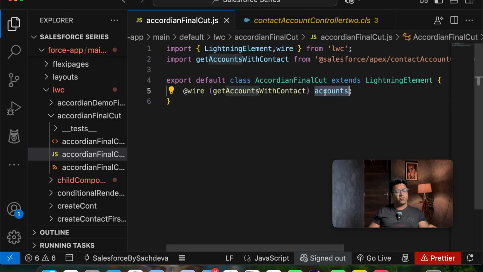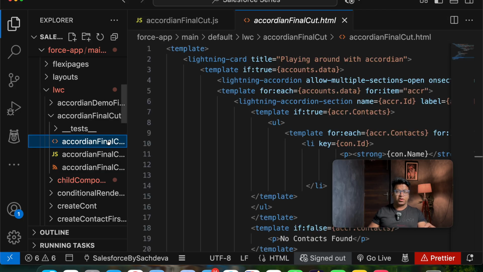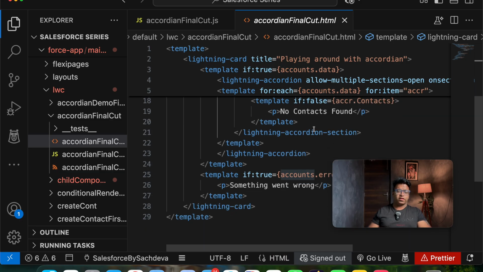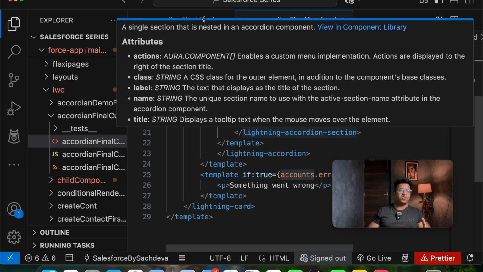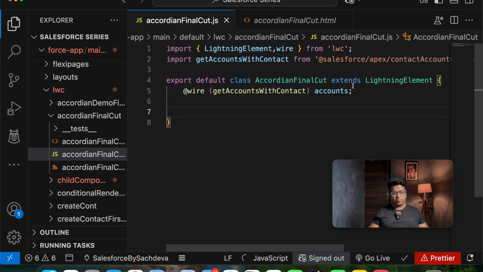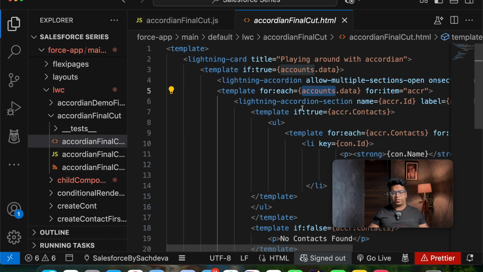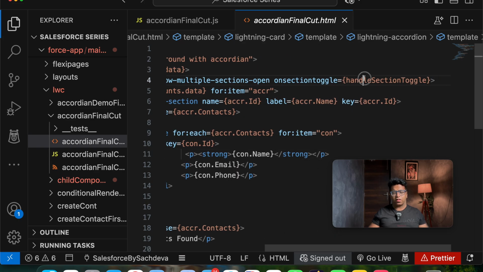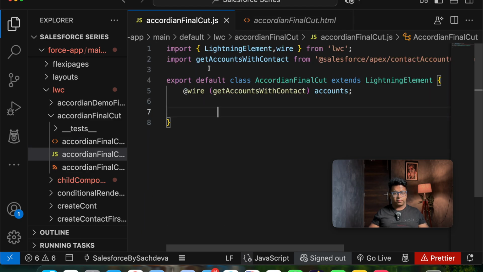But we will be taking a variable as accounts, because if I talk about HTML, we have taken accounts which is giving me the data, so accounts.data and accounts.data. That's why I have taken the variable as accounts there. Other than this, we will be taking one method here, that is toggle. Why is that method not coming? Let's copy the method name, that is handleSectionToggle, and paste it here.